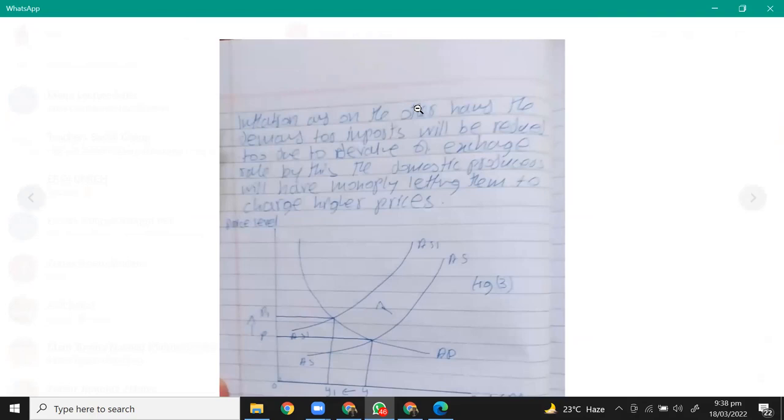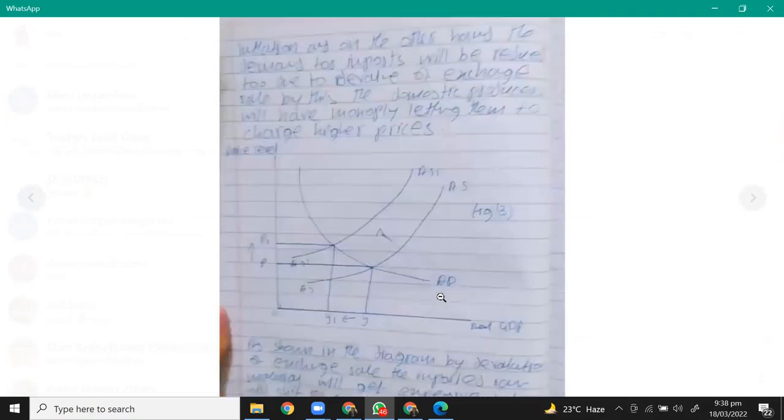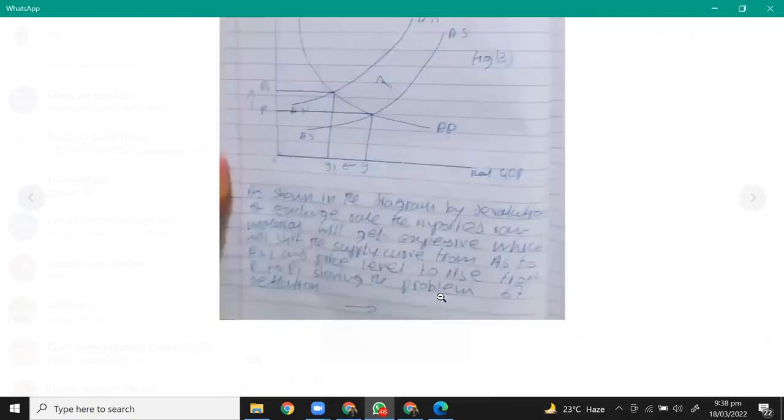And by this, the domestic producers will have monopoly, letting them charge higher prices. As shown in the diagram, by devaluation of the exchange rate, the imported raw material will get expensive, which will shift the aggregate supply from AS to AS1, and supply will rise from this to this and all that.